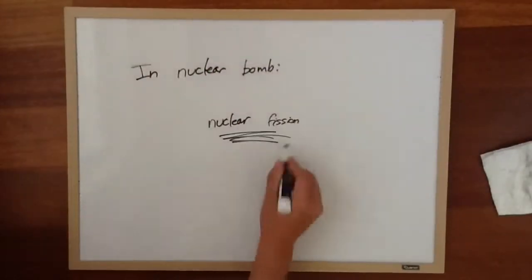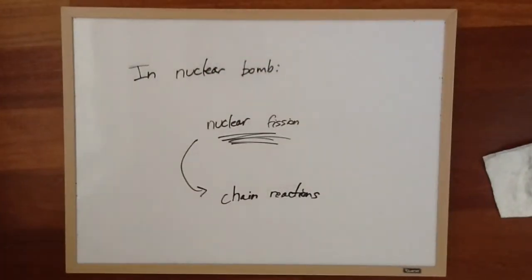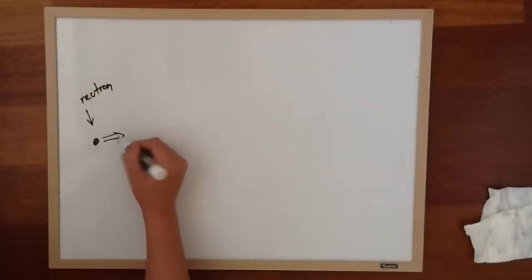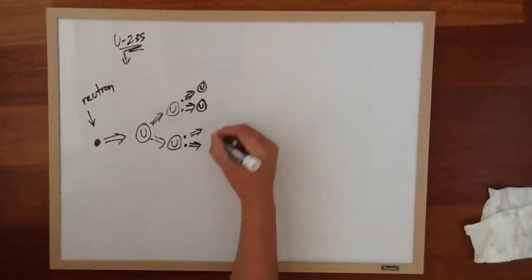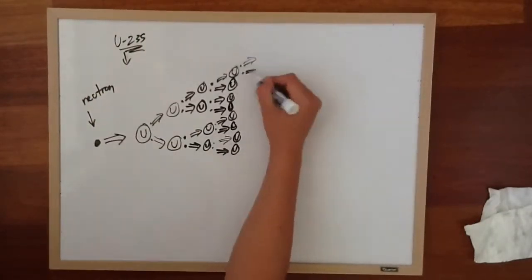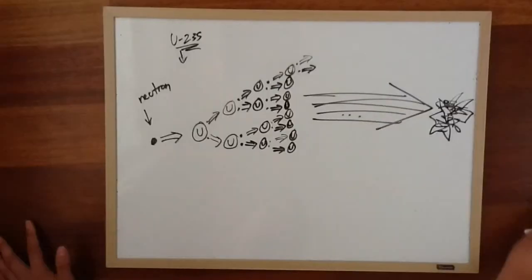In a nuclear bomb, nuclear fission occurs, causing chain reactions. To create the explosion, a neutron is collided with a uranium atom, causing an imbalance which breaks apart the atom, sending off more neutrons and energy, which hit other atoms. This is a chain reaction that grows and grows, creating the huge explosion of a nuclear bomb.